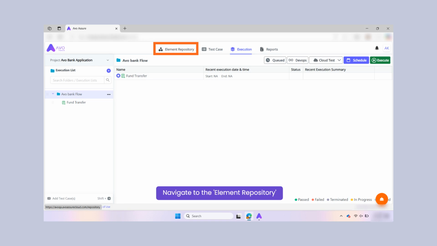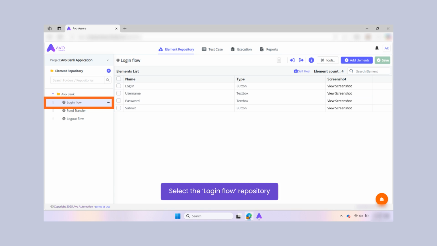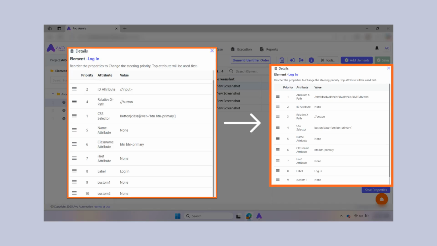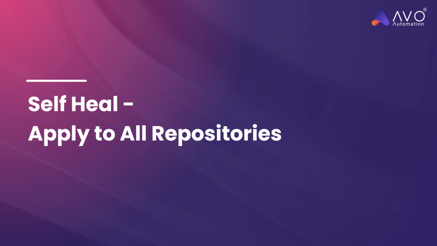Once the execution completes, proceed to the Element Repository section to review the updates made after applying the self-heal feature to the current repository. Navigate to the Avo Bank repository folder and select Login Flow. Click on the Edit icon on the Login element in the chosen repository to validate changes in the element identifier attributes. You can see that the priority of the attribute has changed. Additionally, both the CSS selector and the ID attribute were updated with new values after applying self-heal on the current repository. Now, let us move ahead and view a demonstration to learn how to apply the self-healing feature to all the repositories in a project in Avo Assure.